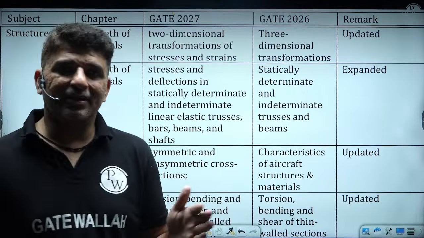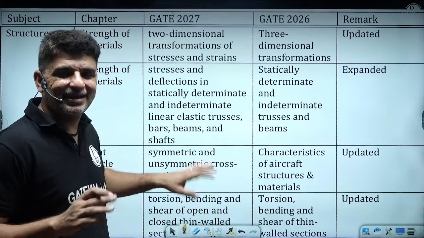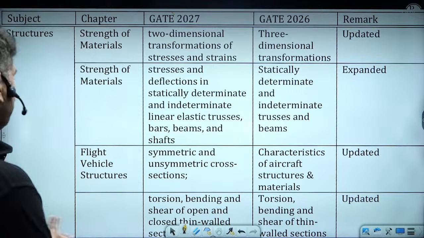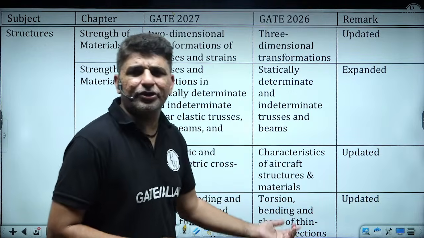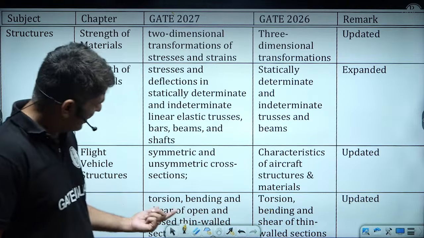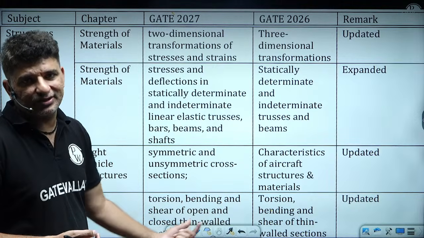Okay, so that is almost the same, because over here symmetric and unsymmetric everything is covered. Then if we talk about torsion and bending, again it was mentioned in thin walled structures. Over here it is also the same. So torsion, bending and shear of open and closed thin walls.